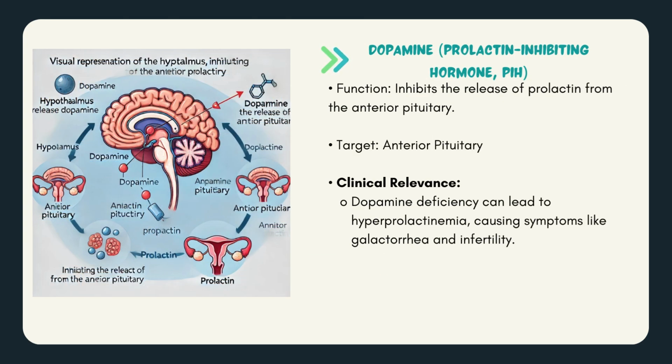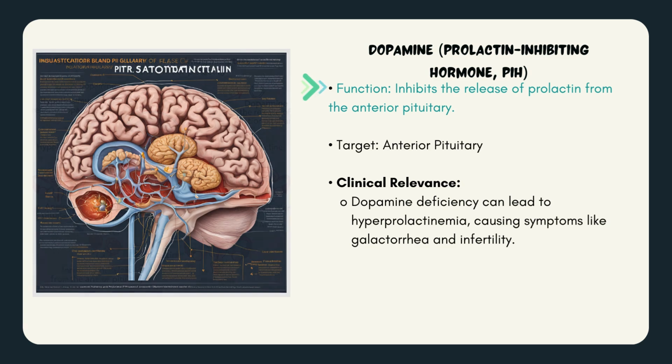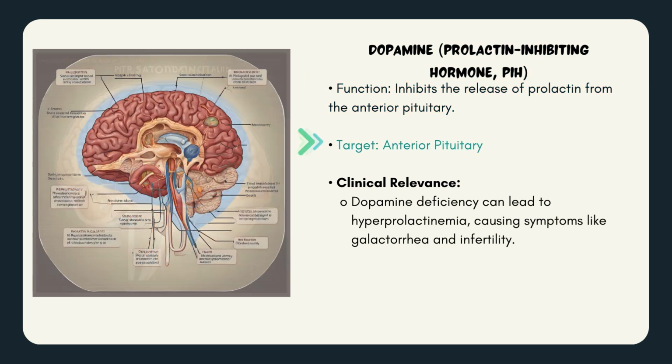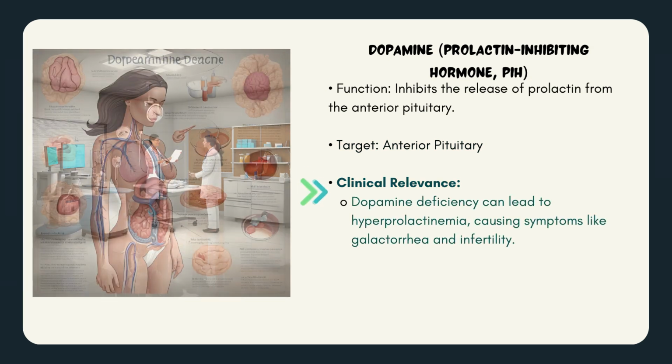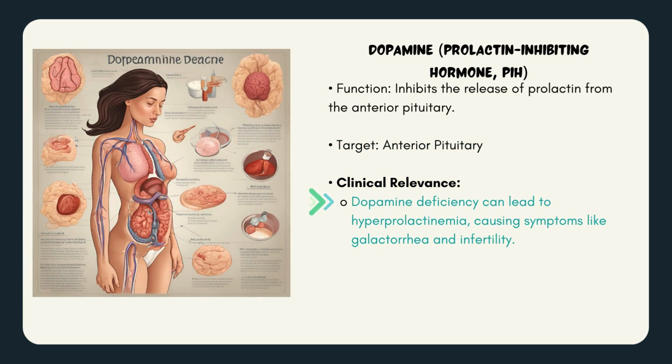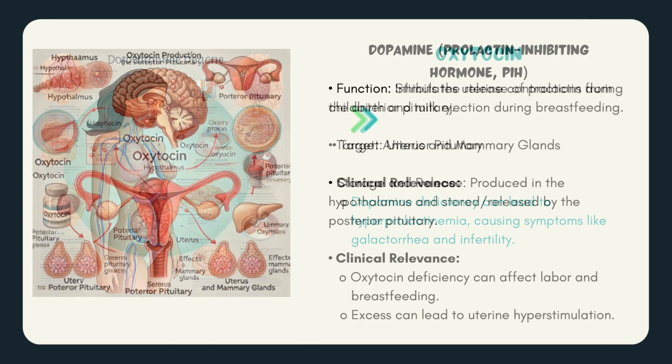Dopamine, prolactin-inhibiting hormone. Function: inhibits the release of prolactin from the anterior pituitary. Target: anterior pituitary. Clinical relevance: dopamine deficiency can lead to hyperprolactinemia, causing symptoms like galactorrhea and infertility.